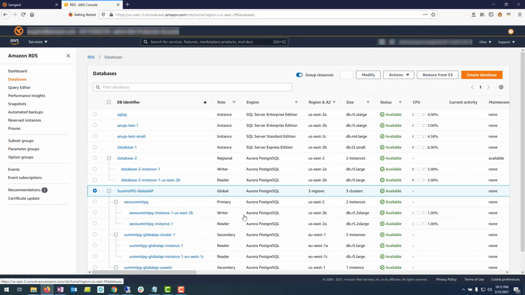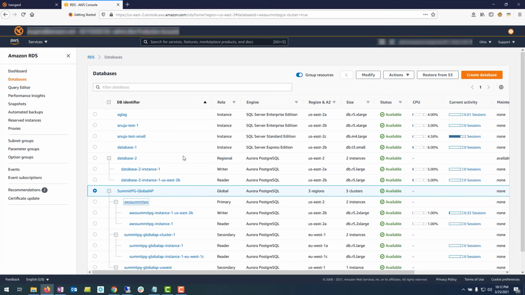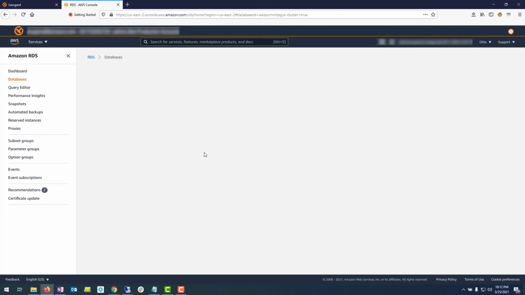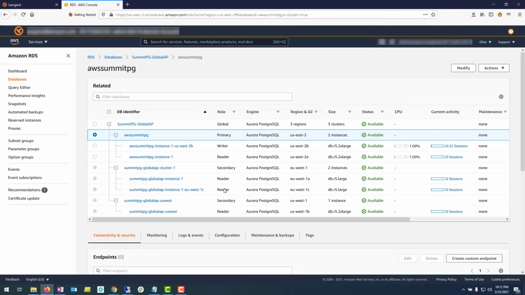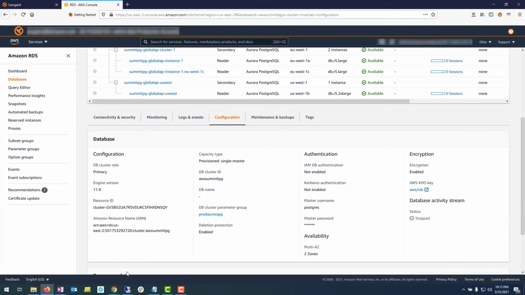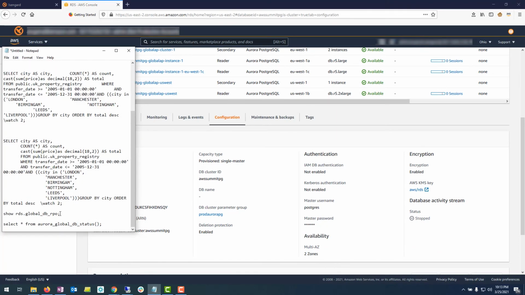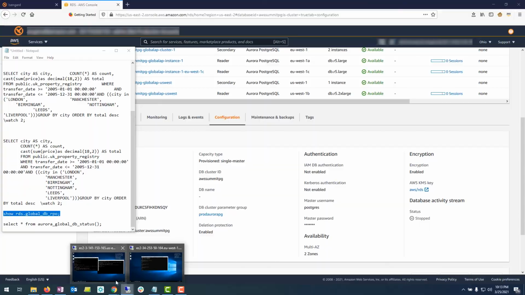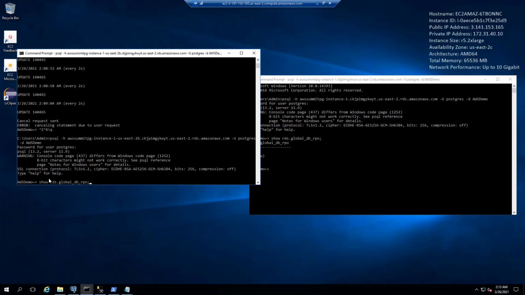So if I can show you in my primary instance, under the configuration, you would be able to see that the DB cluster parameter group for my primary instance is the prod Aurora PG, the one that we were just looking at. One of the simpler ways of checking what is the managed RPO for your global database is simply running this command.